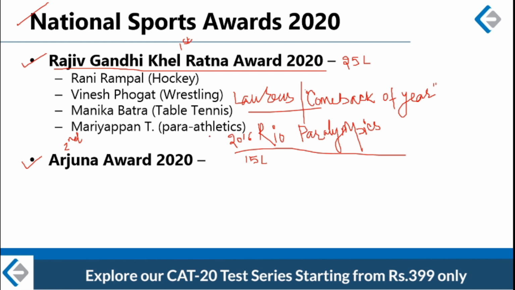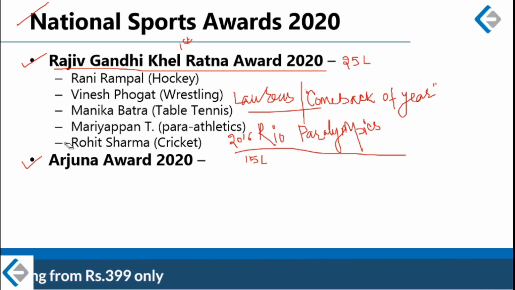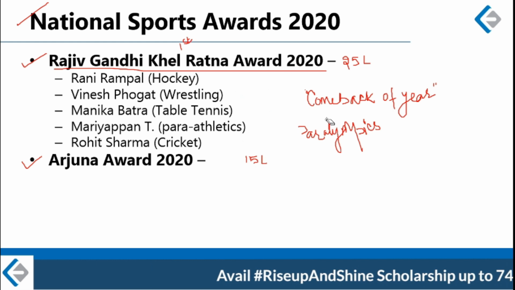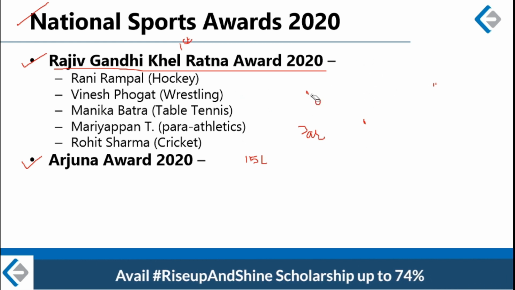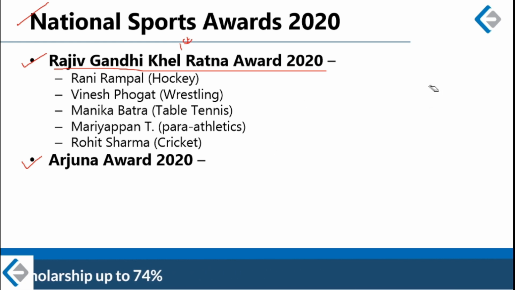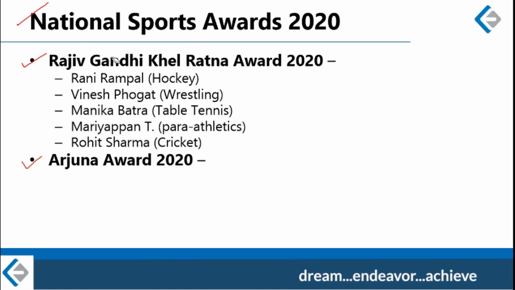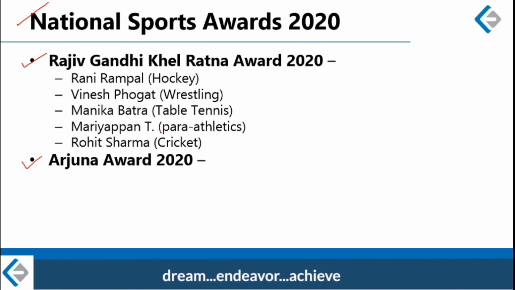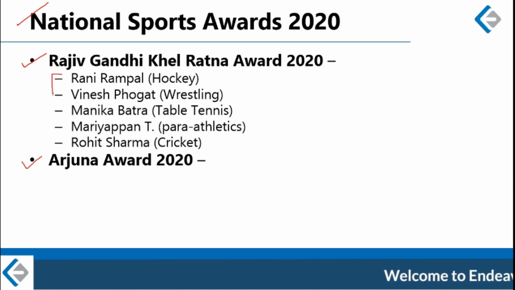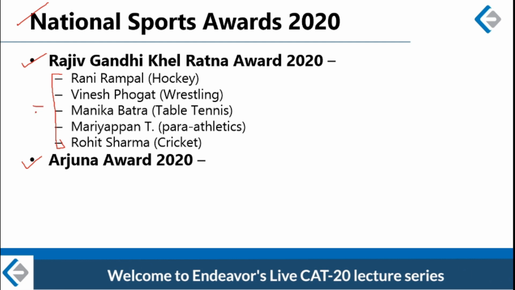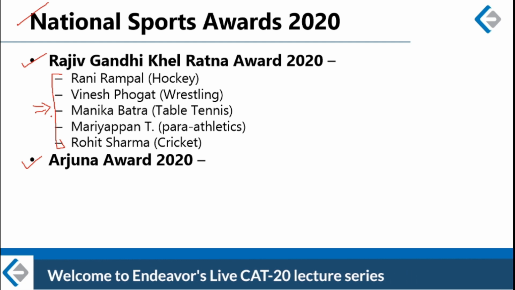All right, and the 5th winner of Rajiv Gandhi Khel Ratna Award this year is our very own Rohit Sharma. Rohit Sharma performed very well in the Cricket World Cup last year. He scored the maximum centuries for a person in a single World Cup, which I think was 5. So Rohit Sharma had a phenomenal performance in Cricket World Cup last year, because of which he also got Rajiv Gandhi Khel Ratna Award. So please remember the names of these 5 sports persons, very very important, because these 5 are the winners of the highest sports award in India this year, Rajiv Gandhi Khel Ratna Award.